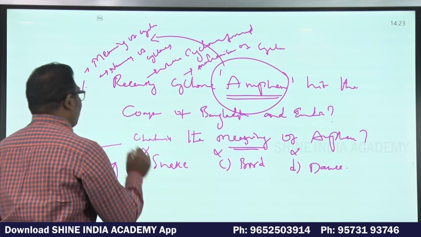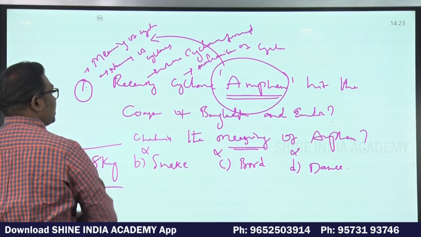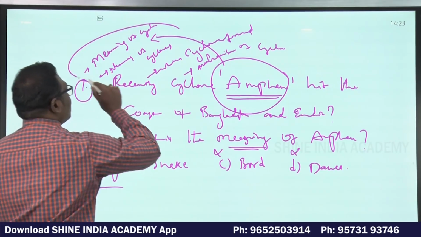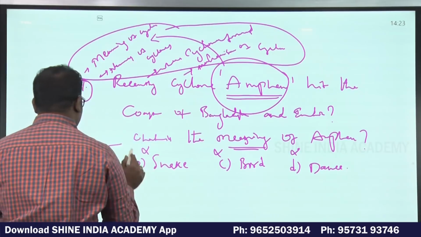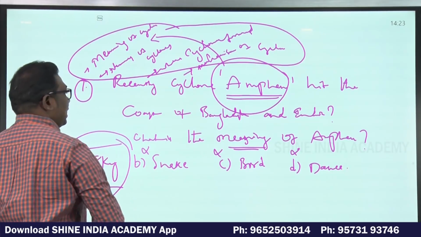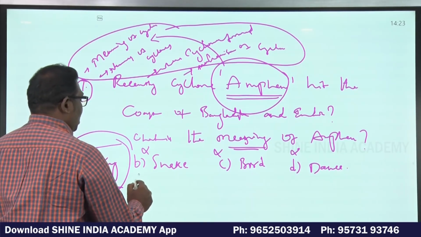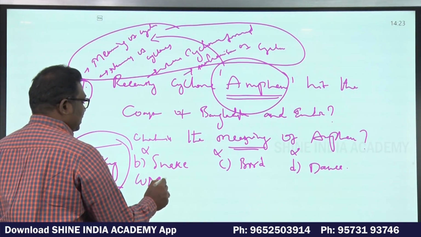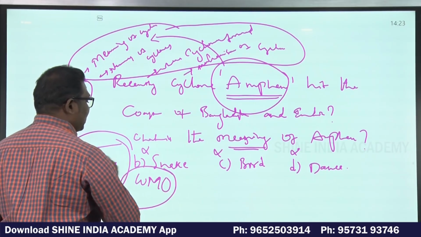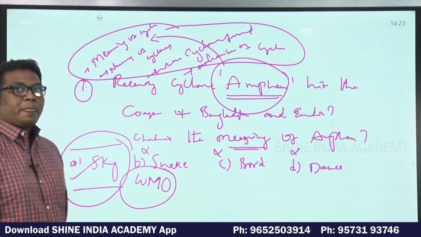So for just one multiple choice question, you have seen the entire portion of cyclonic circulation in India and all over the world. Not only the geographical perspective, but also the World Meteorological Organization and its role in naming the cyclones of Southeast Asia.